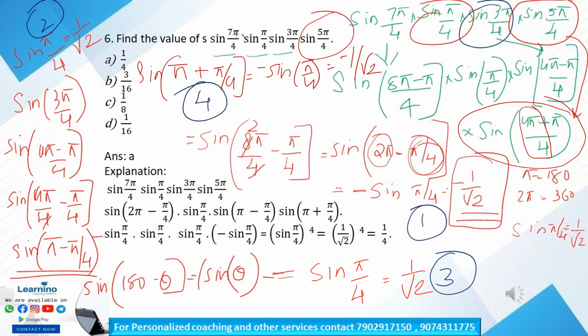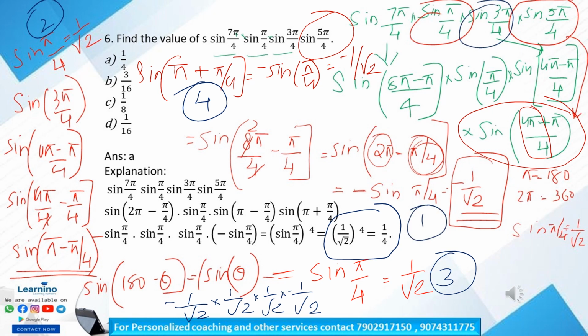By multiplying the first term, second term, third term and fourth term, you will get the final answer. So minus 1 by root 2 into 1 by root 2 into 1 by root 2 into minus 1 by root 2, that is equal to 1 by root 2 the whole raised to 4.